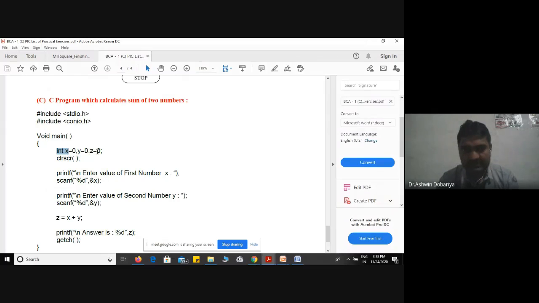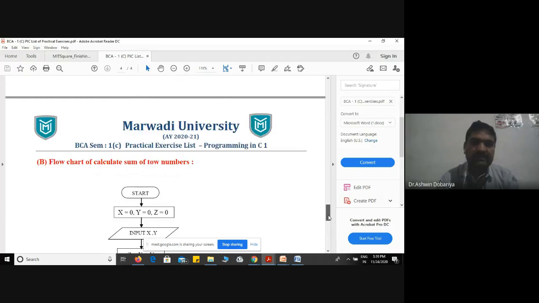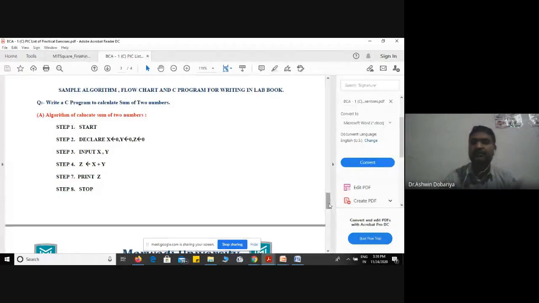So this is the C language. In C language, we have to mention data type, what is data type, why we want to mention it that way, everything I will explain at a later stage. So this is a complete C program. See, declaration of variable, then take the numbers from user X and Y, then calculate sum, then print the answer on screen, right? So this is the C program. Actually, we have to write the C program in that way. But before writing this, this is the rough work, you can say. This is the problem solution.